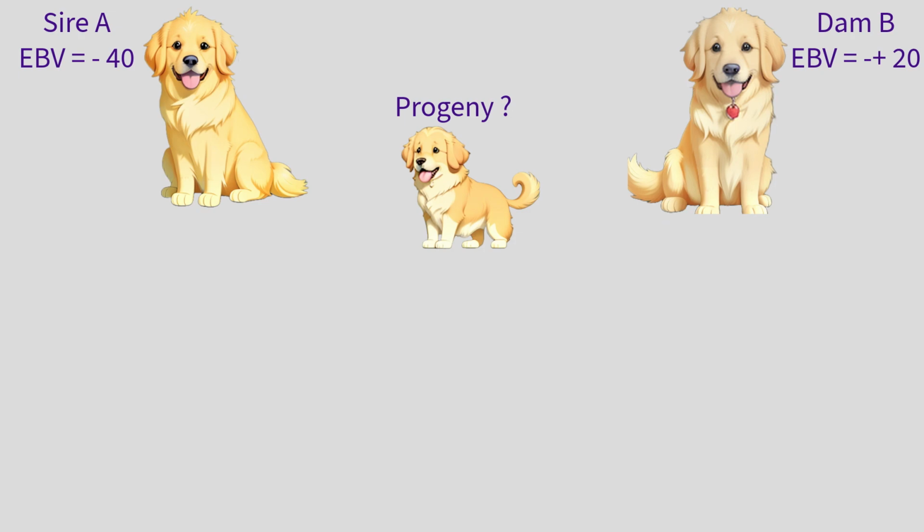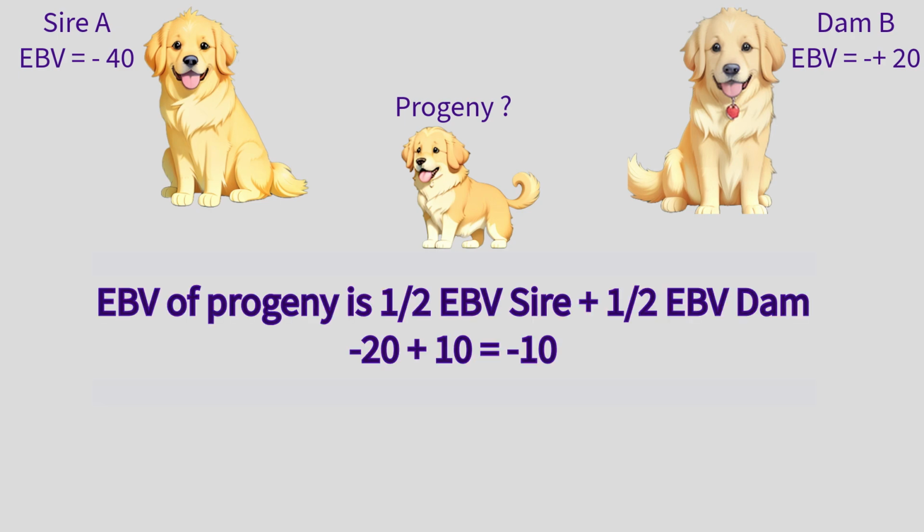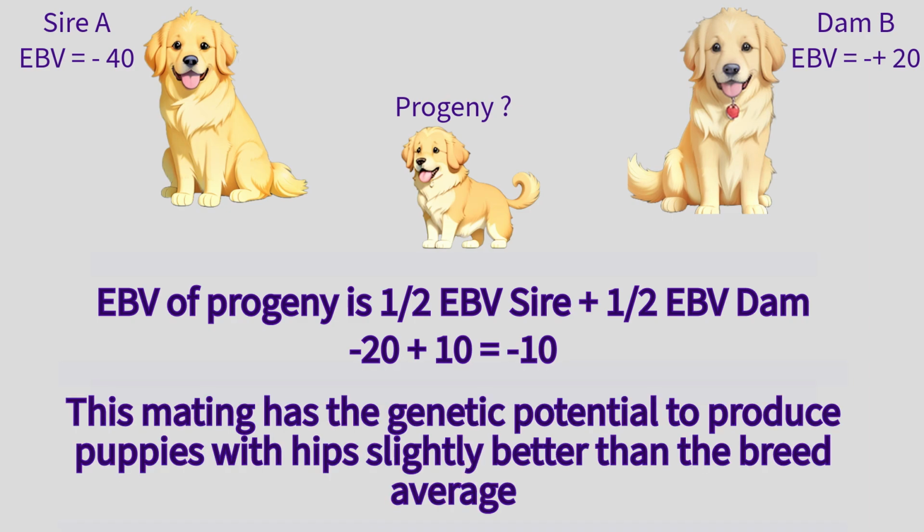Now let us look at a mating between dog A and dog B. Dog A's estimated breeding value is -40. His transmitting ability is -20, half of his EBV. Dog B's estimated breeding value is +20. Her transmitting ability is +10, half her EBV. We add the transmitting abilities together to give an estimated breeding value of -10 for the puppies at birth. This mating has the genetic potential to produce puppies with hips better than the breed average.